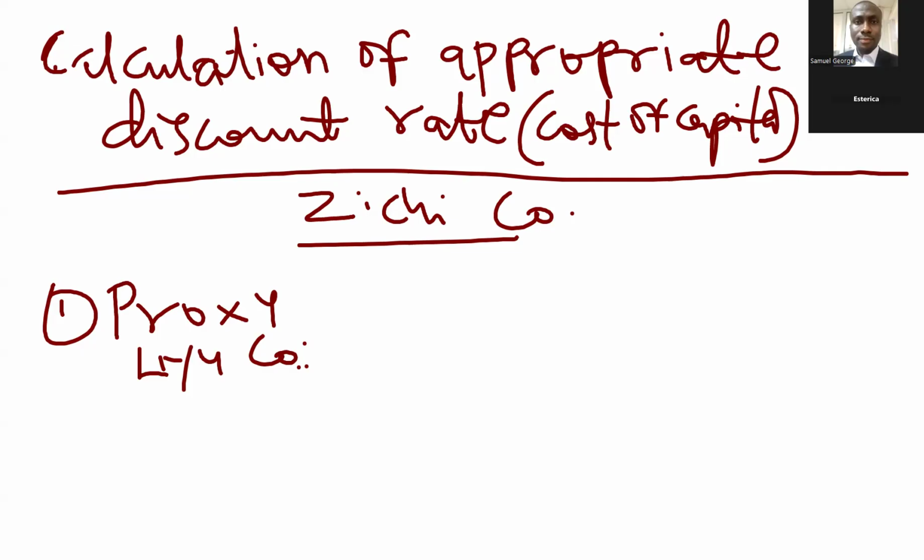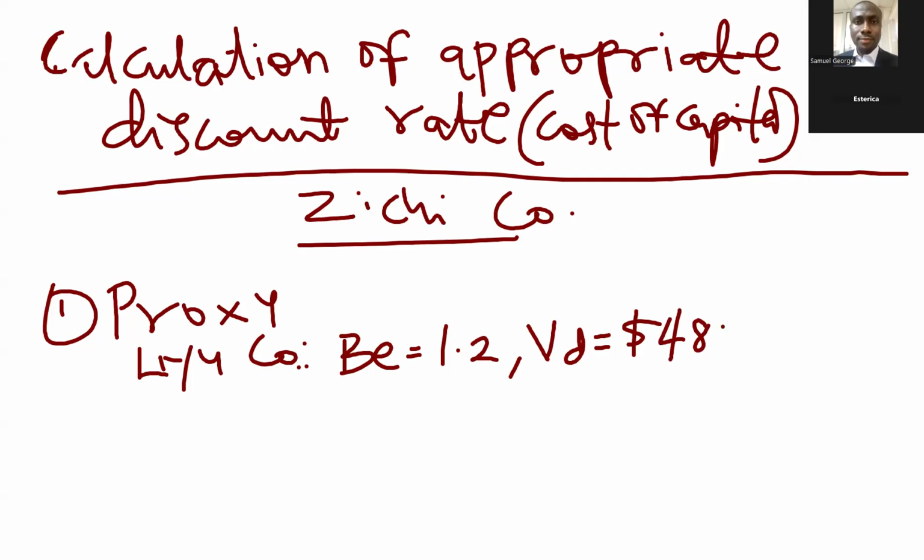We know the equity beta of Liu Co is equal to 1.2. The market value of debt of Liu Co is $48.260 million.